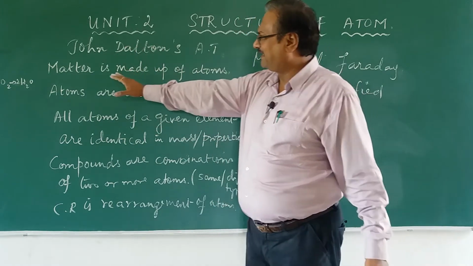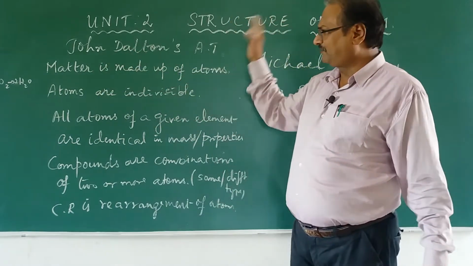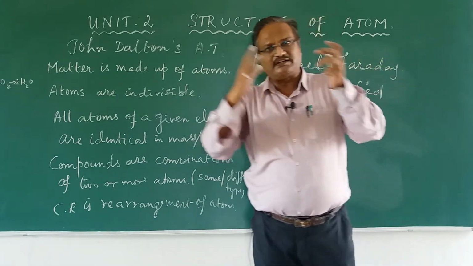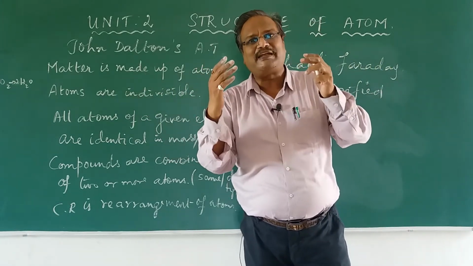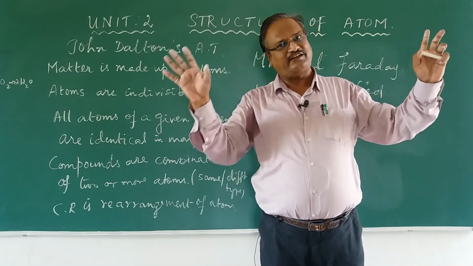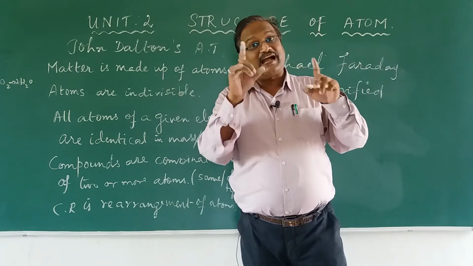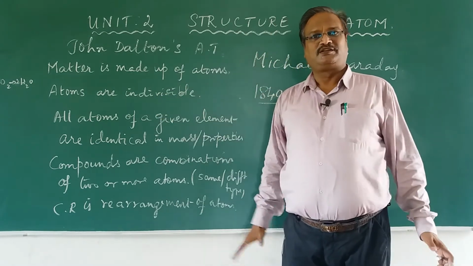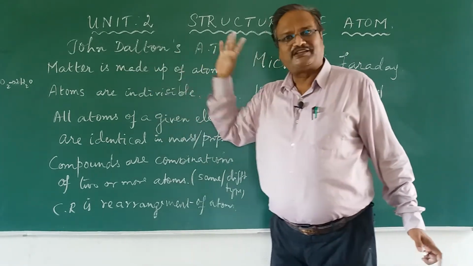He said very clearly, matter is made up of atoms. Matter, solid, liquid, gases, they are made up of atoms, agreed. But the atoms are indivisible, you cannot break them. This was Dalton's atomic theory.